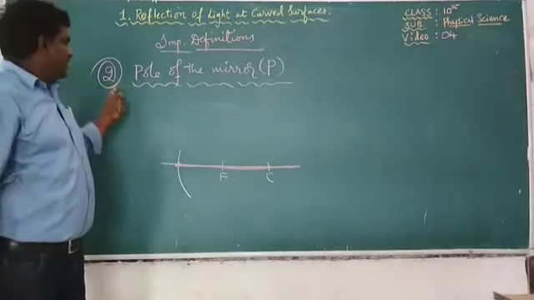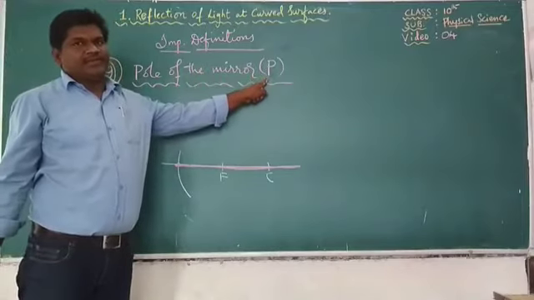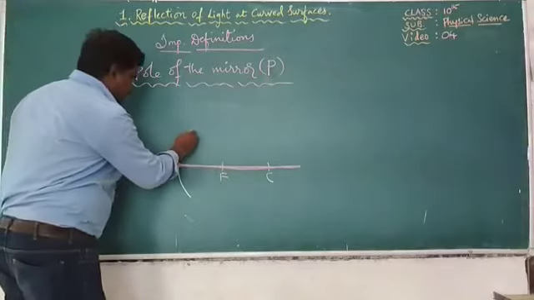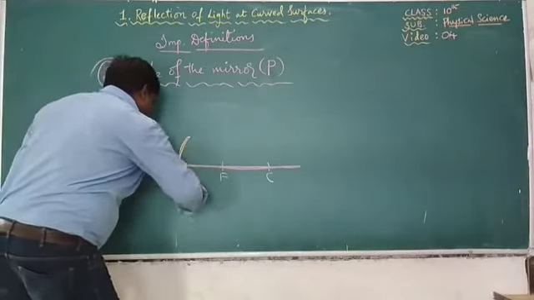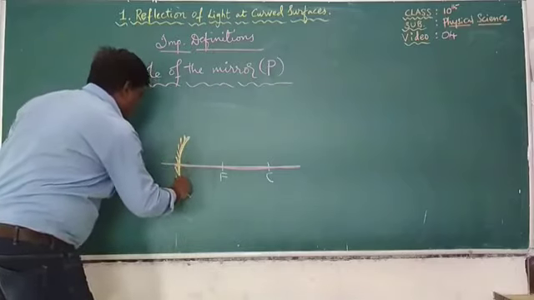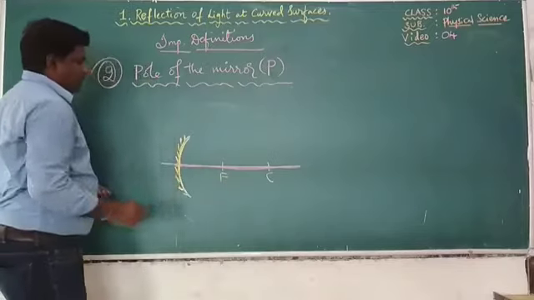Now let us learn the second definition, that is pole of the mirror, denoted by capital P. What is pole of the mirror? Let us see in this diagram itself. This is the concave mirror. It can be a convex also. So a spherical mirror.